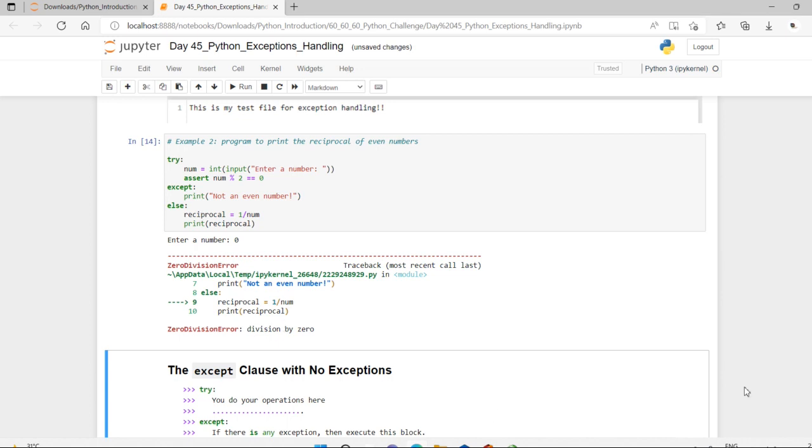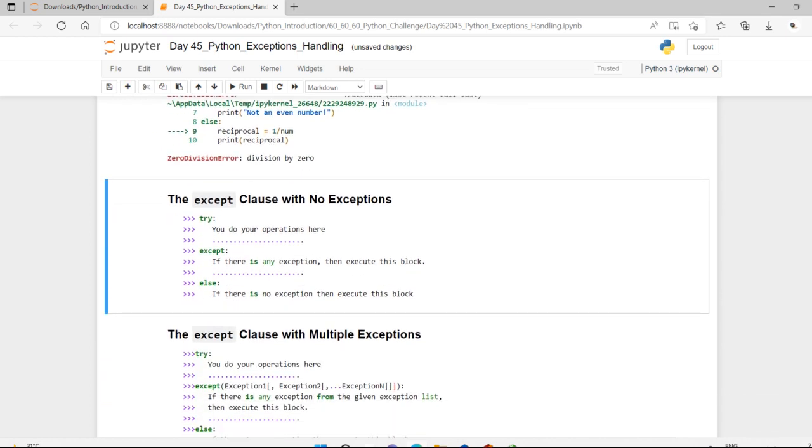And you can also use the except statement with no exception defined. See here, this kind of try except statement catches all the exceptions that occur. So if there is any exception, then execute this block, or else if there is no exception, then execute this block. Using this kind of try except statement is not considered a good programming practice though, because it catches all exceptions but does not make the program identify the root cause of the problem that may occur.